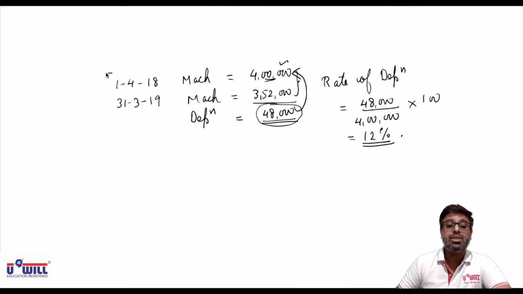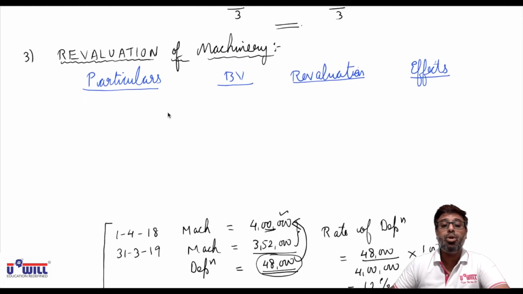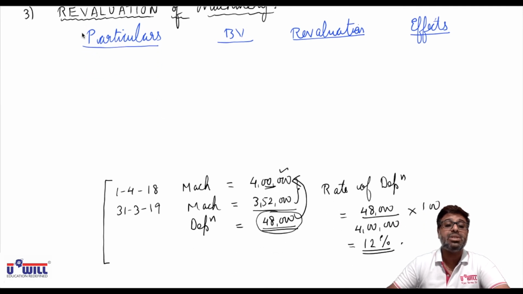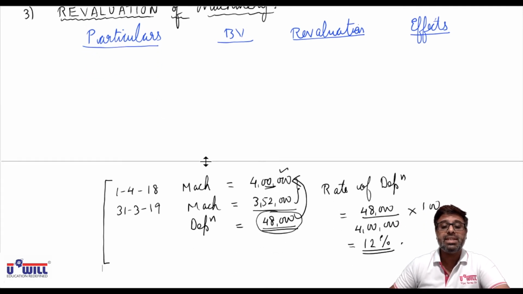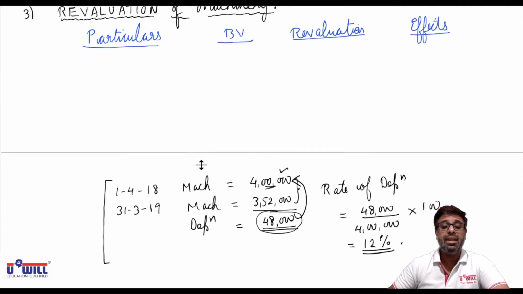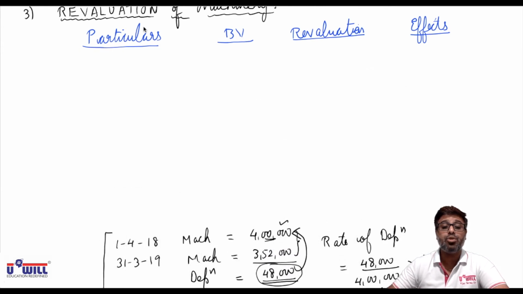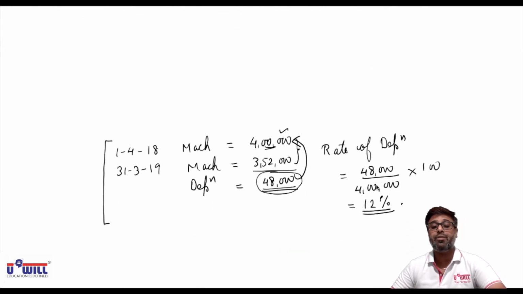So what is the rate of depreciation provided in the books of accounts? 12%. This working you have to do below this, leaving 5 to 6 lines, all of you. 6, 7, 8 lines rather, safer side. Leaving around 7 to 8 lines, all of you show this workings for rate of depreciation.